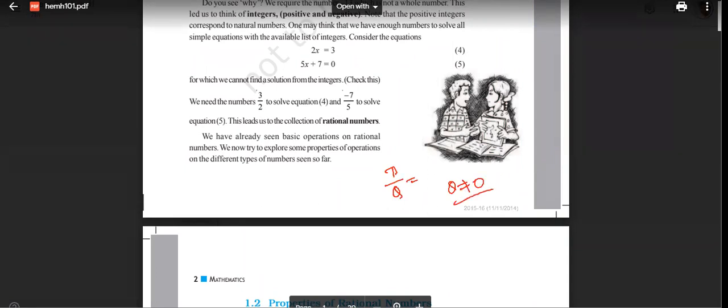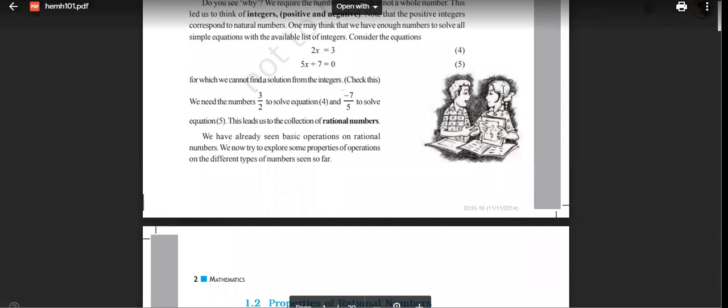So basically a rational number consists of both fractions and integers. If you study rational numbers, you are studying both fractions and decimals as well as integers. That's why I am covering this.